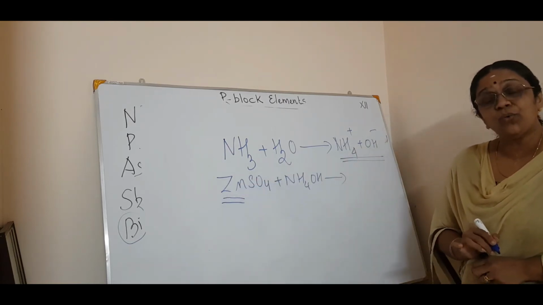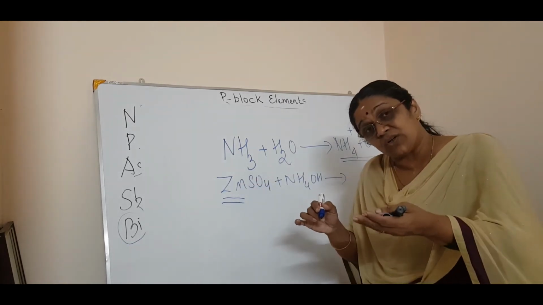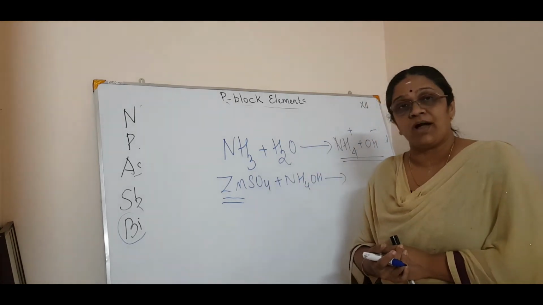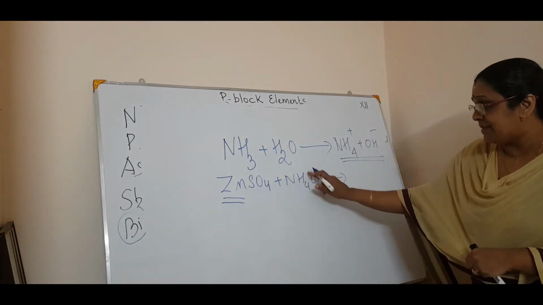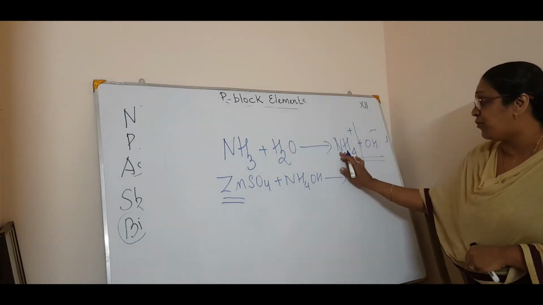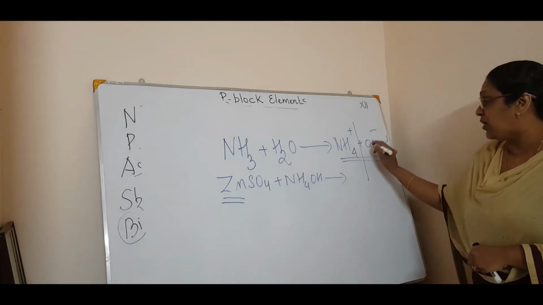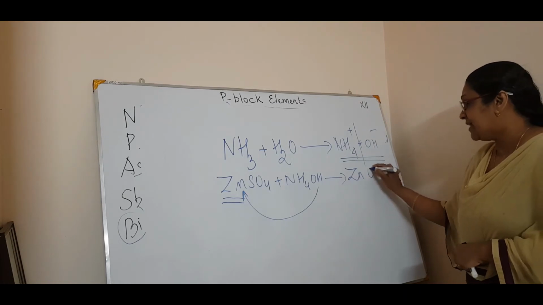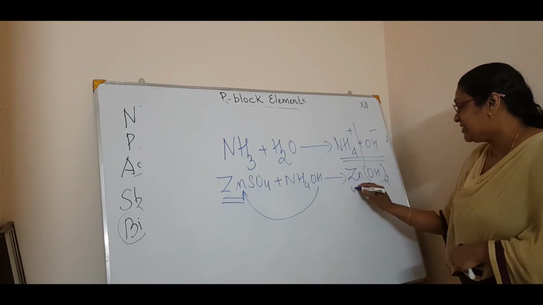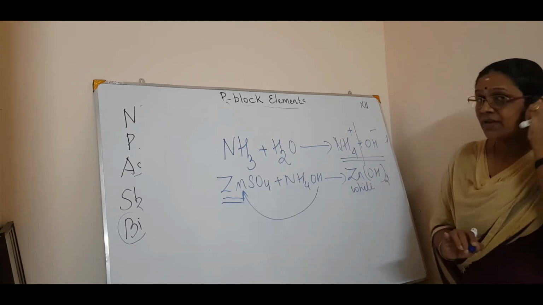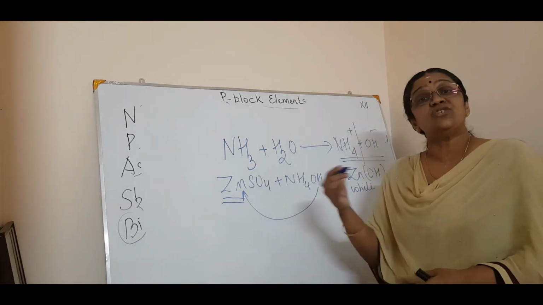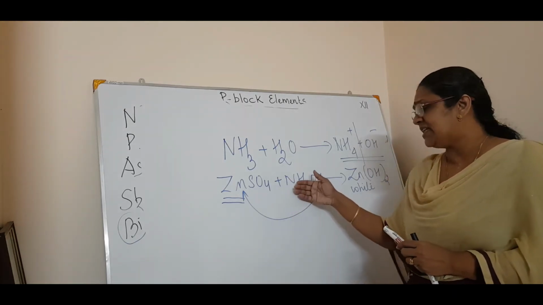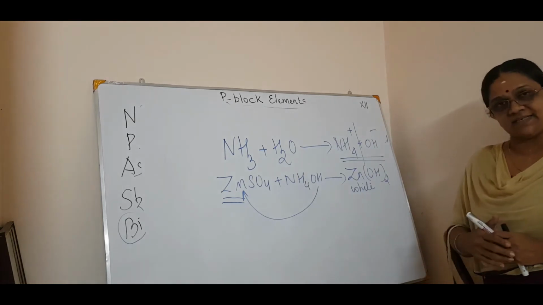You can precipitate the metal hydroxides when metal salts are treated with ammonium hydroxide, because it is a base, so it can dissociate to form NH4 plus and OH minus. So this OH minus can combine with the metal, forming the metal hydroxide, that is Zn(OH)2, which is a white precipitate. So that is the second reaction. This ammonium hydroxide can precipitate metal hydroxides.